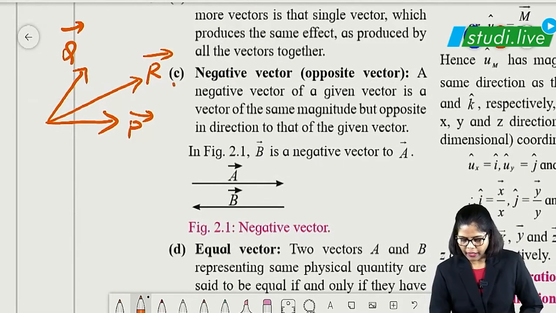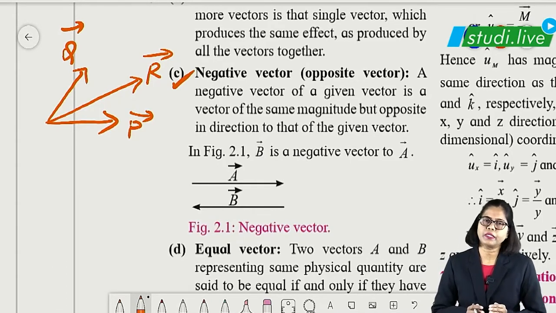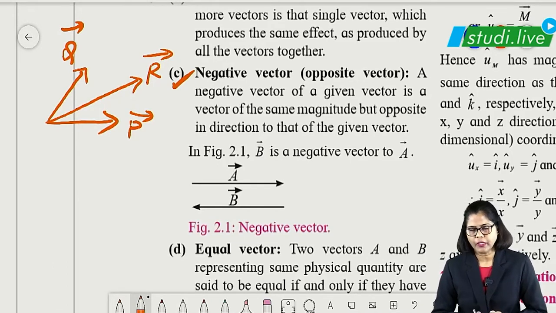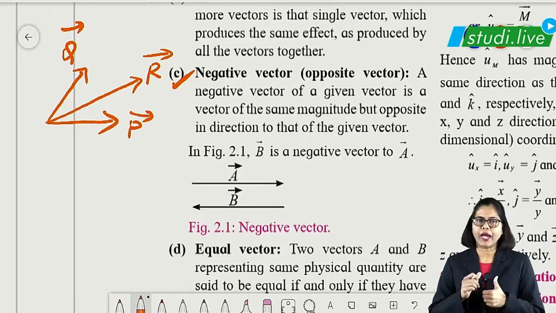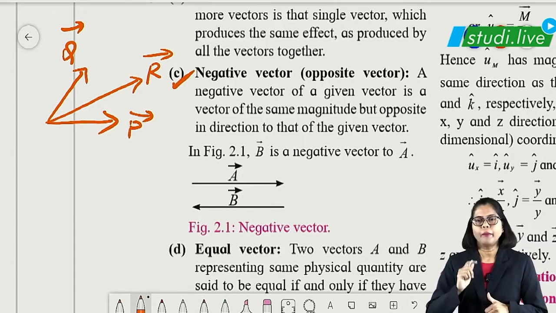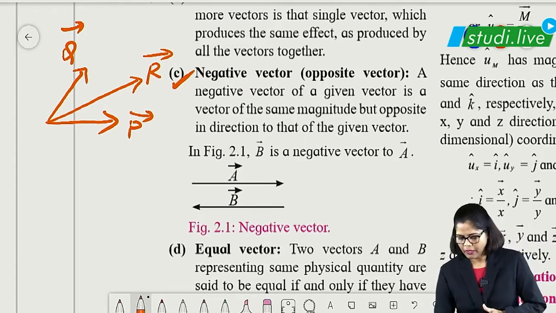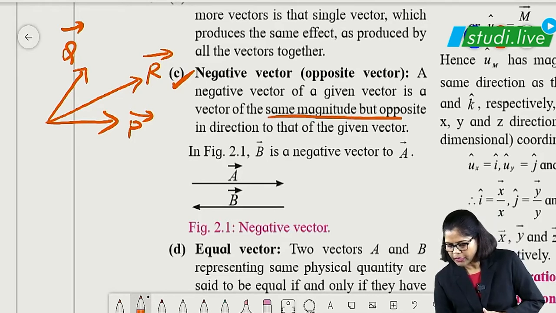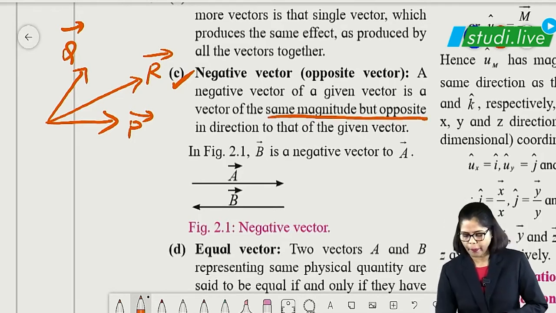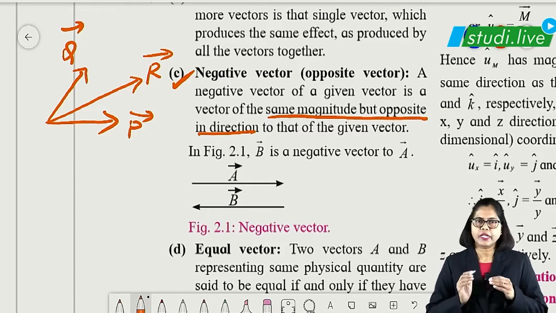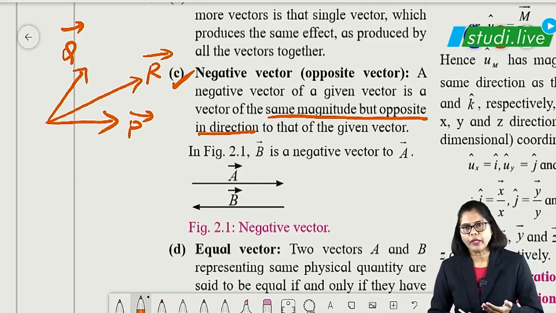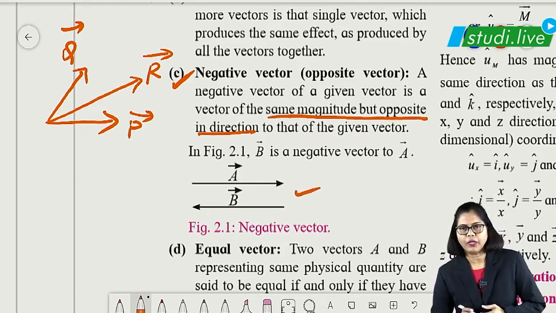Then comes the negative vector. Negative vector we also call the opposite vector. So here the meaning is the magnitude is the same but the direction is opposite. So remember this particular point, magnitude is the same but opposite in direction. Such a vector we call a negative vector. You can see this particular diagram.